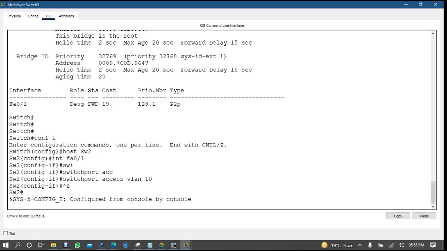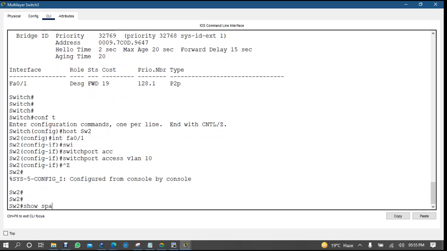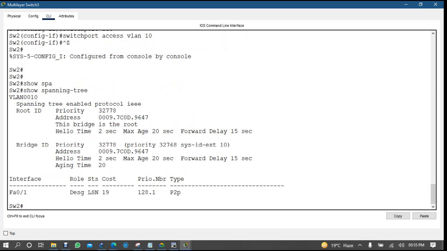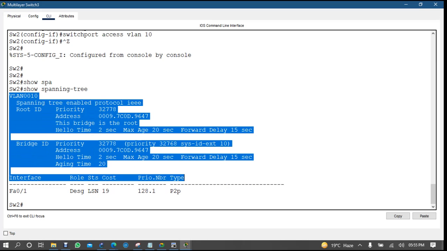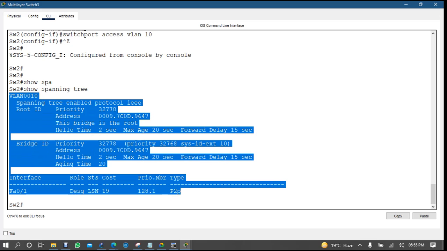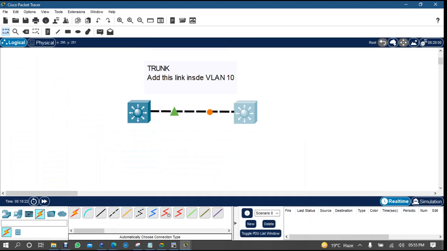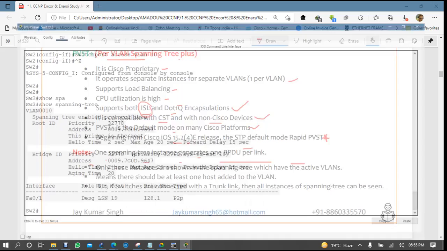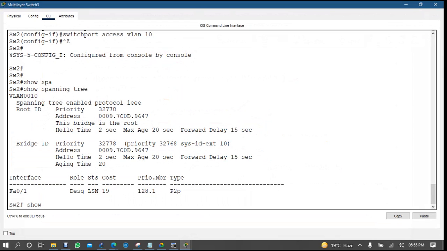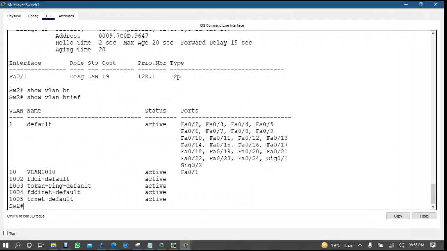Now if you type this command, show spanning tree, you will see that the instance is running, but there is no instance for VLAN 1. That's why we have to add the link to a trunk. So you will have an instance only when you have an active VLAN. Many people say they are getting active when they type show VLAN brief. But active doesn't mean the instance is active; your VLAN is active but your instance is not.